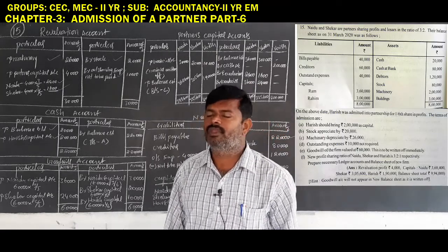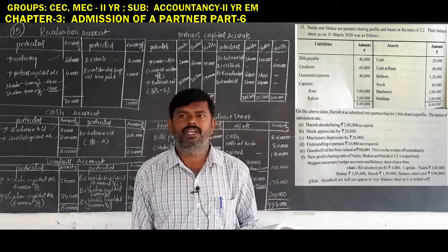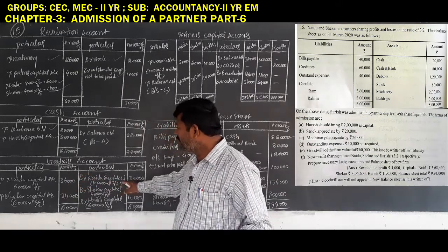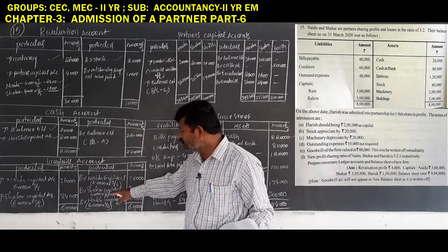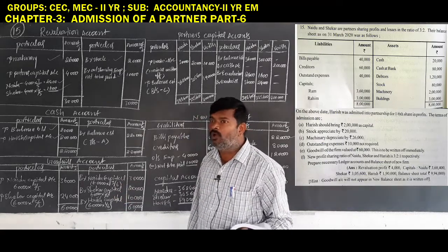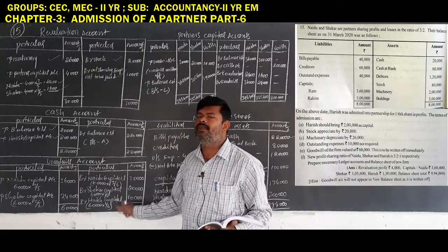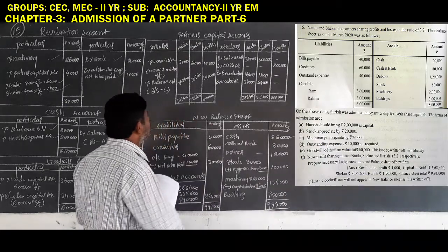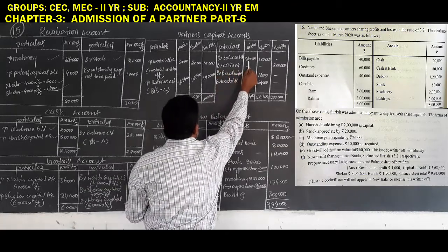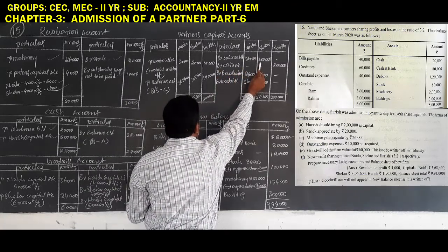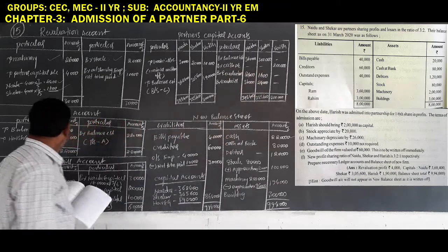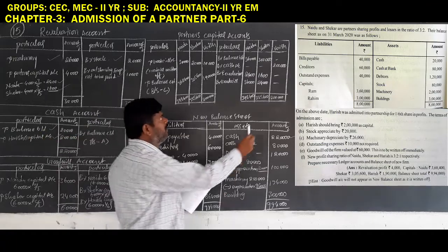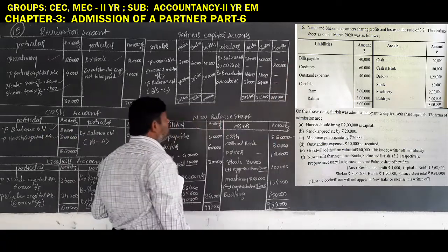So remember one thing: goodwill creation is as per the old ratio 3:2, and write-up is as per the new ratio 3:2:1, including the new partner. Next, come to the capital accounts. Balance brought down is 3,60,000 rupees for Naidu, 3 lakhs rupees for Shekhar, and Harish capital is 2 lakhs rupees. The same amount must be recorded here only, 2 lakhs rupees by cash.